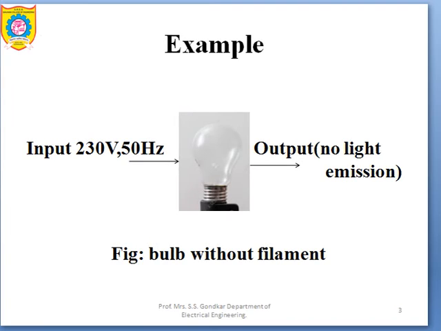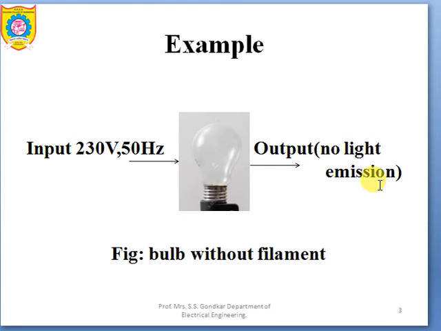So you may have different examples for this. One example, if I give you a car without an engine, okay, it is not an example of a control system because it is a car without engine. Similarly, one more example I have for you is the bulb. If a bulb doesn't have a filament, so you can see this diagram is for a bulb without filament. You know what is the purpose of filament? The input 230 volts 50 hertz is given as an input, and what will be the output? No light emission.